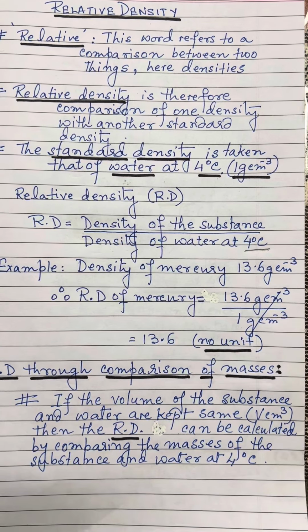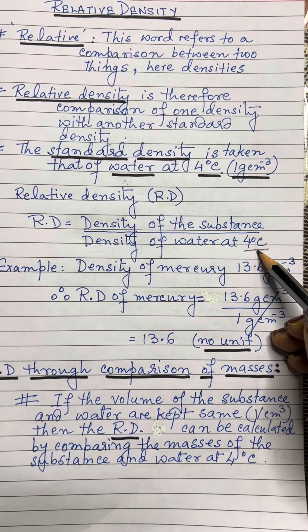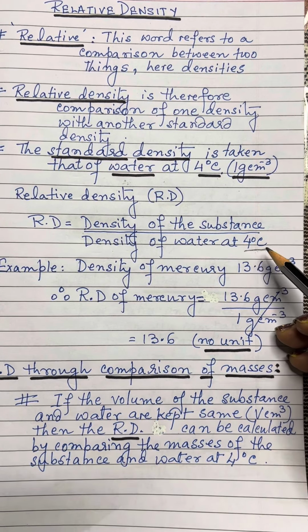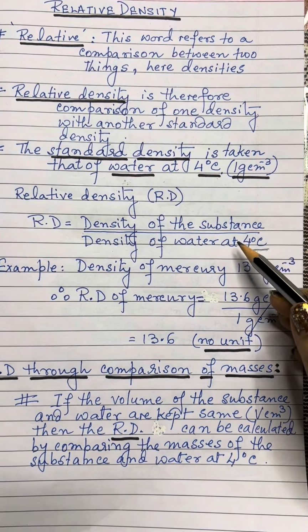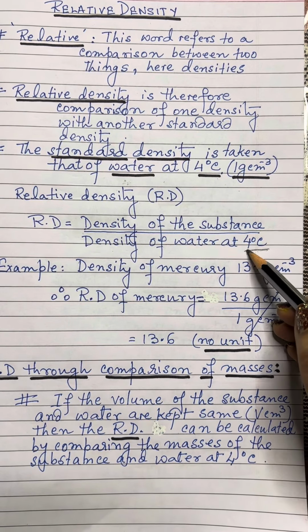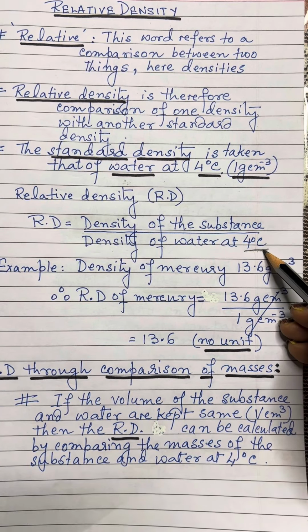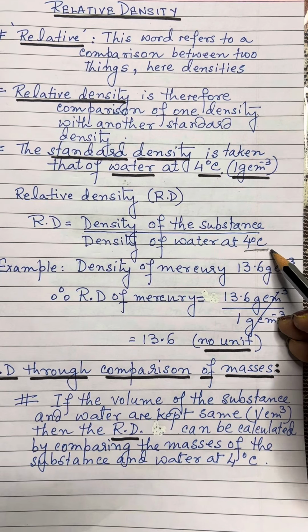So, we have to precisely mention the temperature at which we are taking the standard value, and this has to be mentioned every time, whether we are doing the numerical or writing theoretical answers, wherever we have to write down the formula. So, everywhere this mentioning of at 4 degrees Celsius is very, very important.